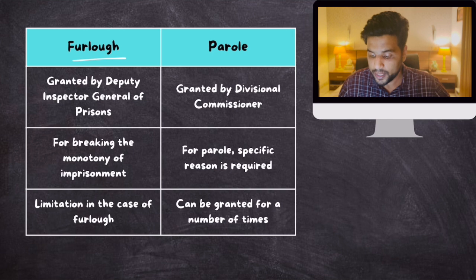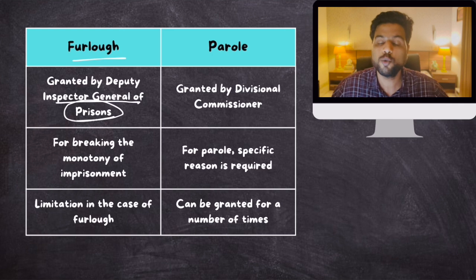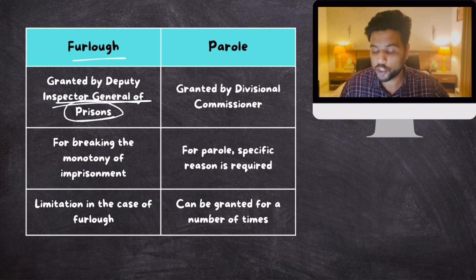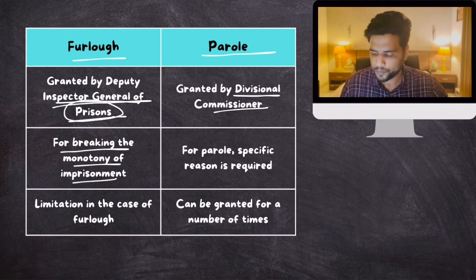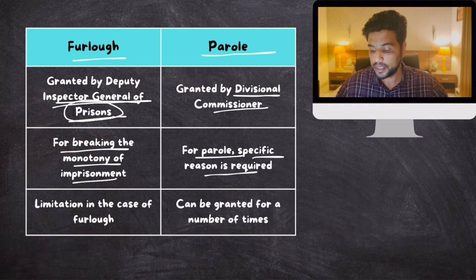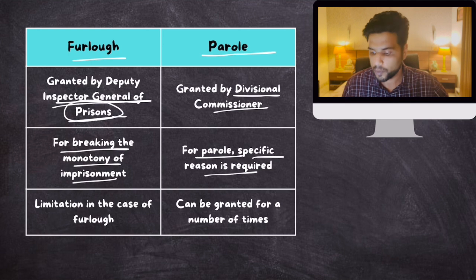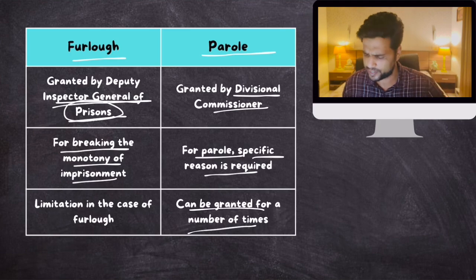Furlough is granted by the Deputy Inspector General of Prisons. So for getting furlough, you have to write a written application to the DIG, Deputy Inspector General of Prisons. For parole, the Divisional Commissioner gives you parole. The reason for furlough is breaking the monotony of imprisonment. For parole, you have to specify a specific reason. Furlough is generally given 1 or 2 times, but parole can be given multiple times. This is the basic difference, and that would be all.